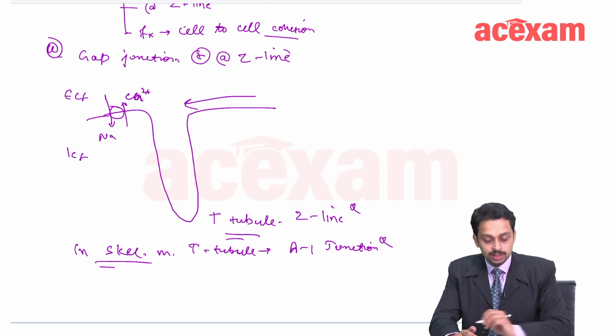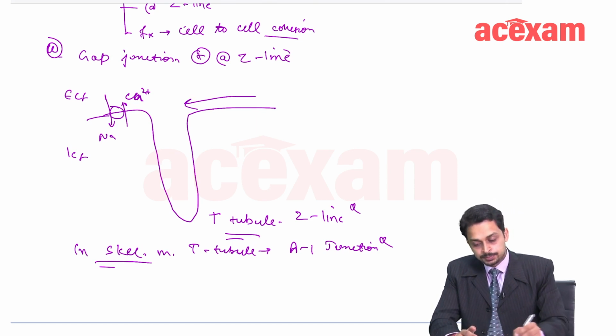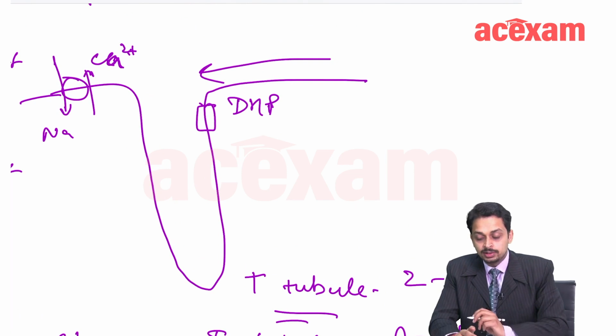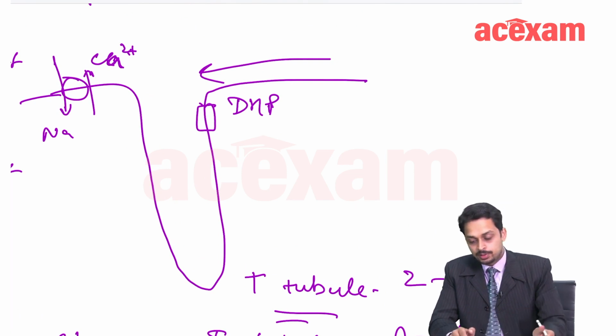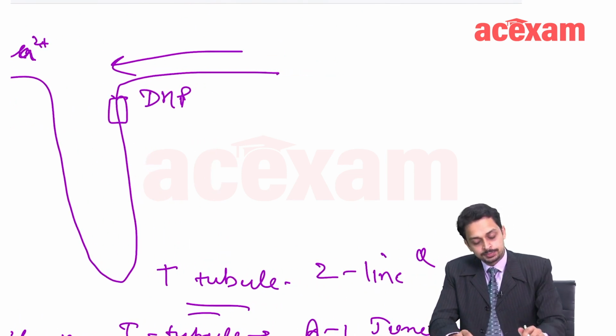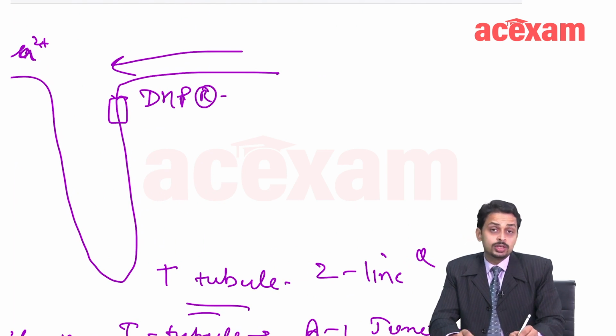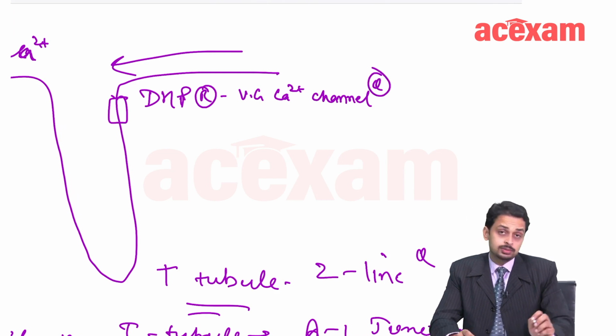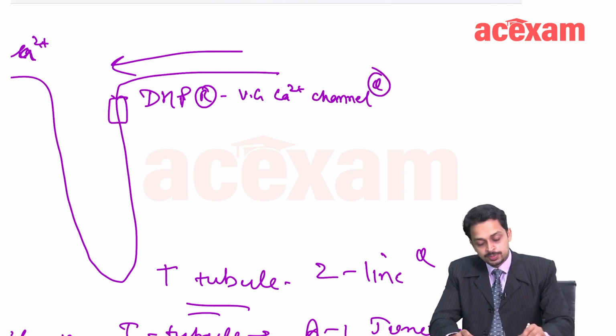The action potential comes, and there is this DHP, dihydropyridine receptor. What is the dihydropyridine receptor? Dihydropyridine receptor is nothing but a voltage gated calcium channel. This is important, a question asked multiple times. DHPR is nothing but a voltage gated calcium channel.